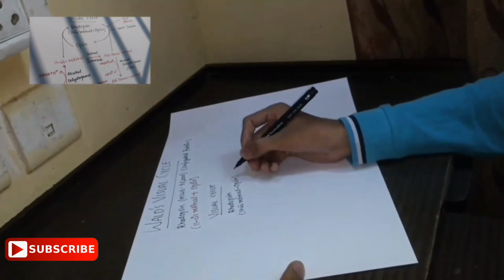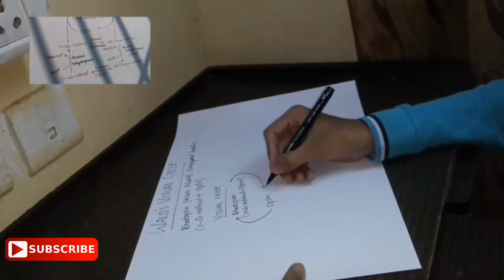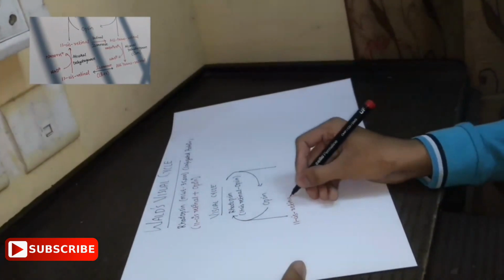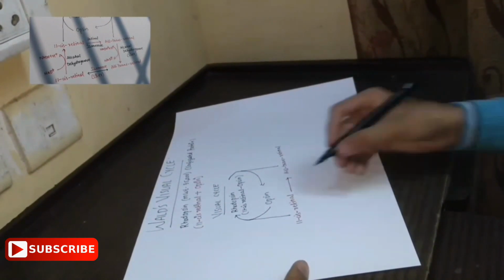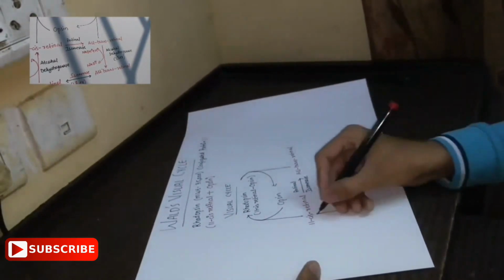This 11-cis retinal goes through isomerization and gets converted into all-trans retinal, which gets converted into all-trans retinol in the presence of alcohol dehydrogenase, which is secreted from the liver, and there is conversion of NADH plus H plus into NAD plus.